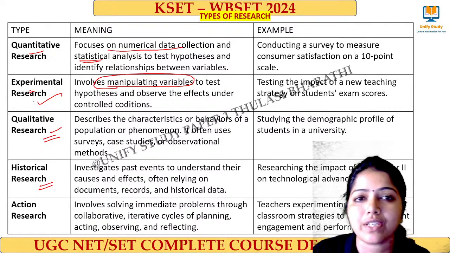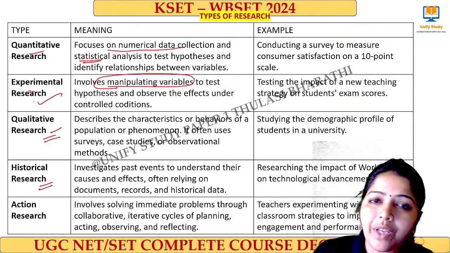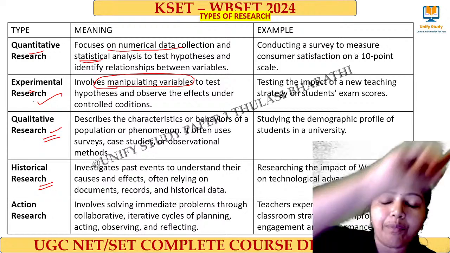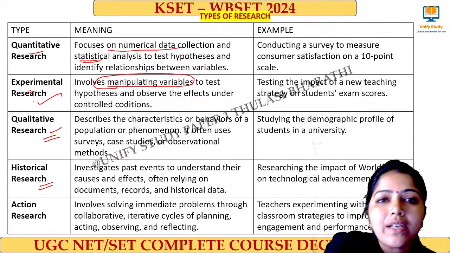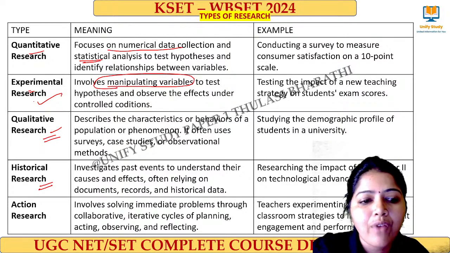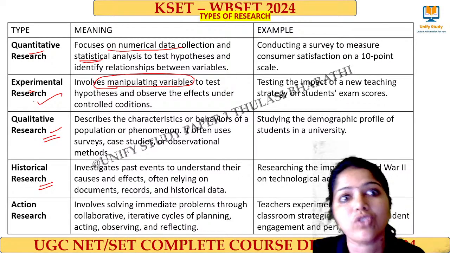Very important research is historical research. What do you mean by historical research? Something happened in the past, and I want to know about it. So based on the past events, whatever evidence I have, I do that research. That is called historical research.